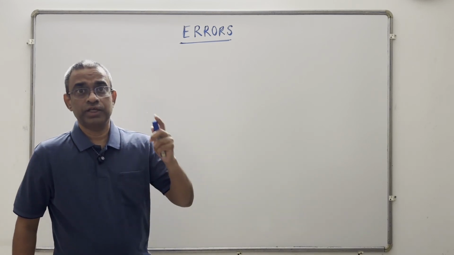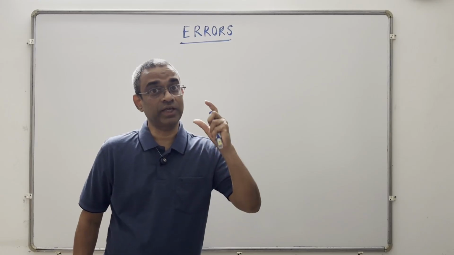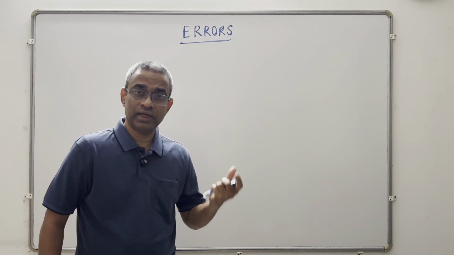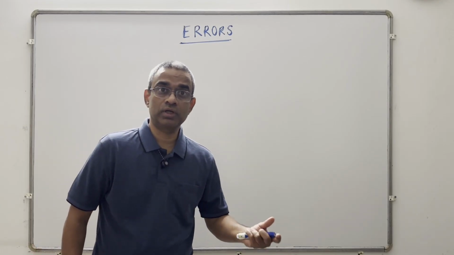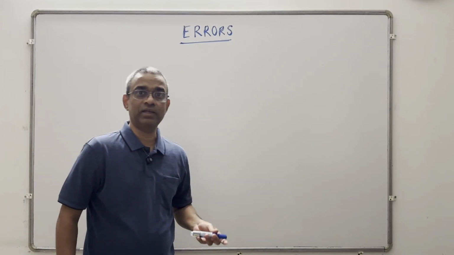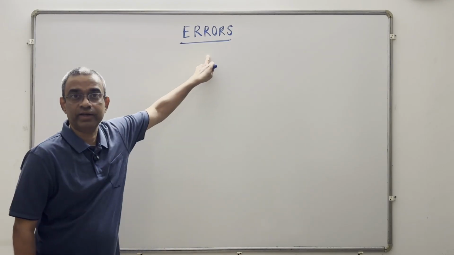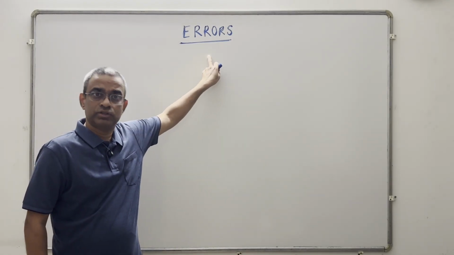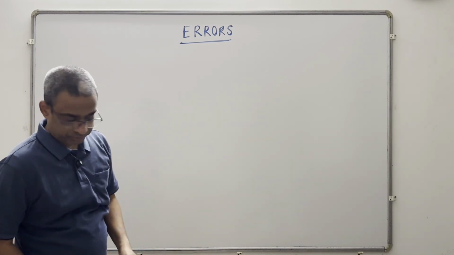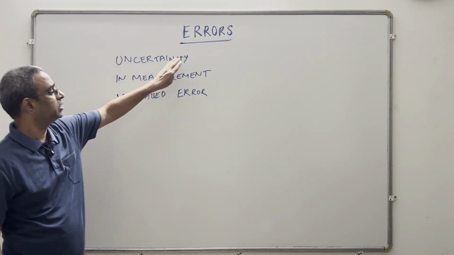Of course, if the instrument is very precise and our eyesight is wonderful, the uncertainty may be less, or if the precision is less, the uncertainty may be more. But there is an uncertainty in the measurement of any value. So, that uncertainty in physics is called an error in measurement. Today, we'll understand these errors in more detail. Uncertainty in measurement is called error.